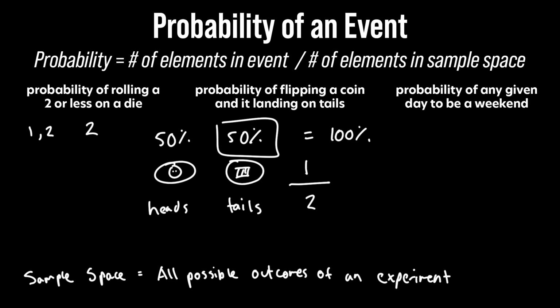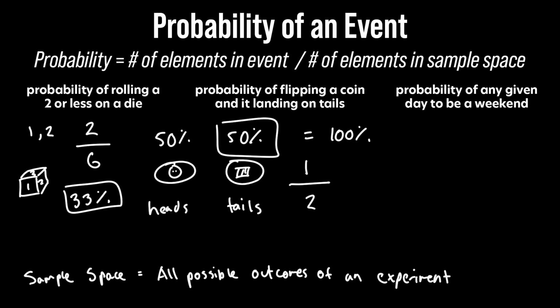So we have 2, and the number of elements in the sample space is 6 because a die has 6 sides. You have 1, 2, 3, and then you have 3 on the opposite side. So it's going to be 6. So 2 out of 6 is 1/3, or 33%. So the probability is 33%.